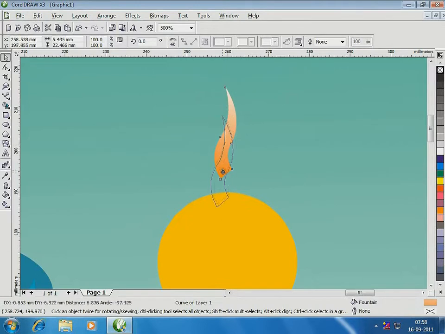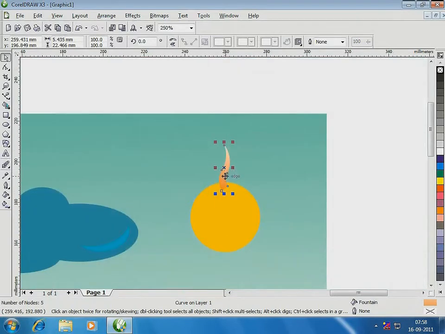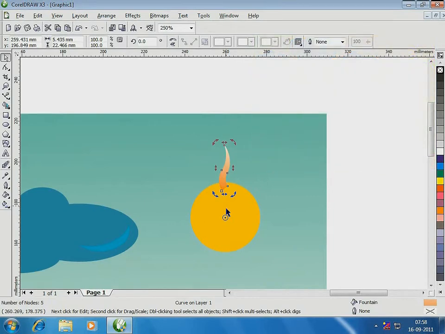Next, I move the ray closer to the sun and align it such that it falls on a straight line from the center. I do this by double-clicking on the center of the ray and dragging this to the center of the sun. This will help me in placing the rays around the sun. See the inset? This is what happens when the two centers are aligned.